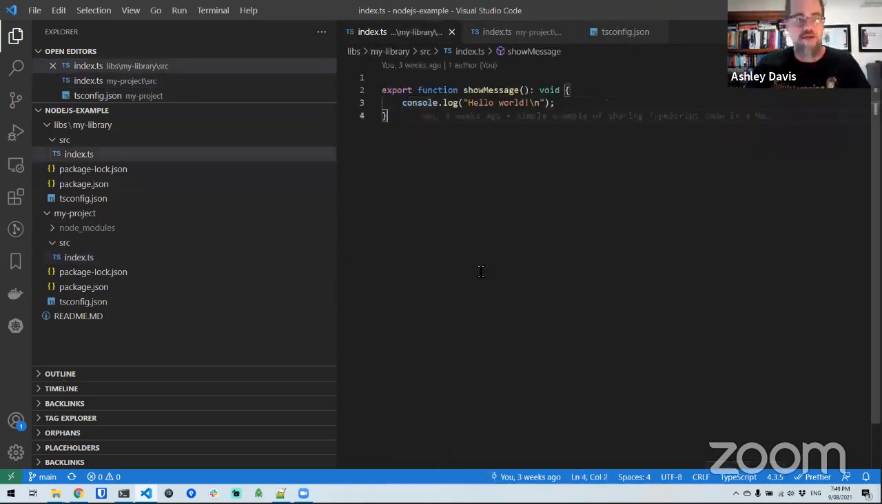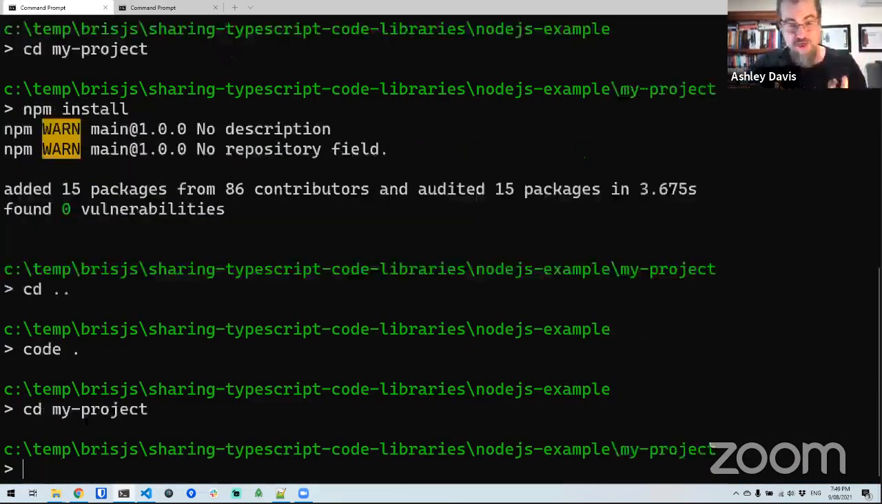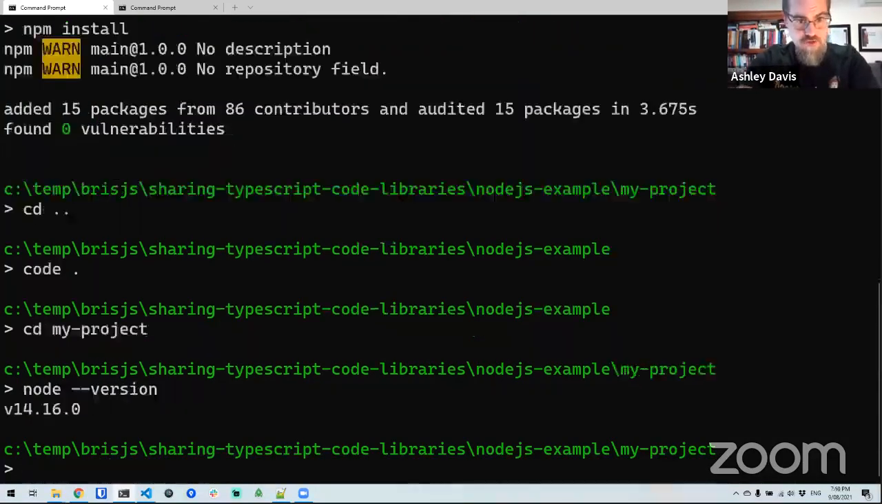Now, let's see this in action. So now to compile this from TypeScript code into JavaScript code, I need to run the TypeScript compiler. Now, I'm running all this under Node.js. I'm actually running a fairly recent version of Node 14.